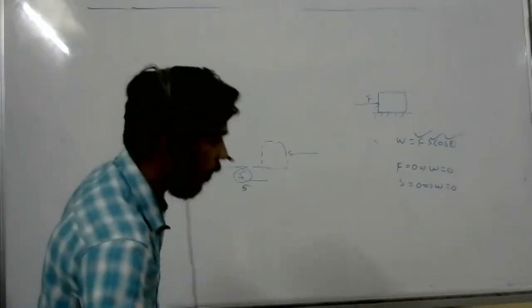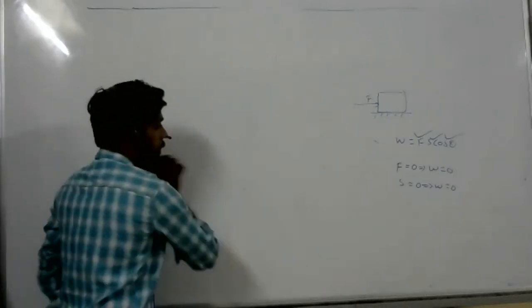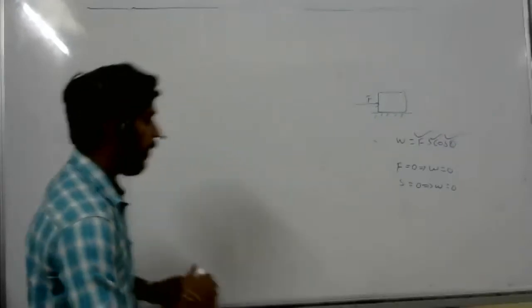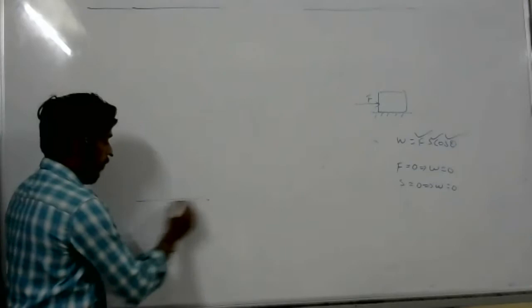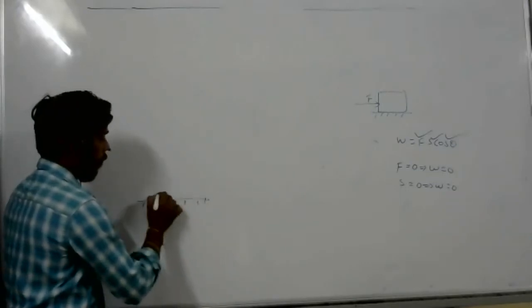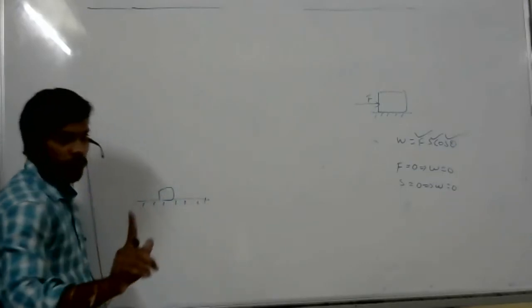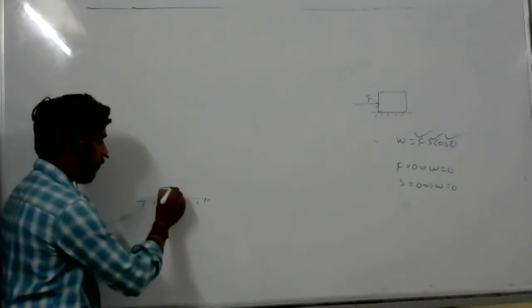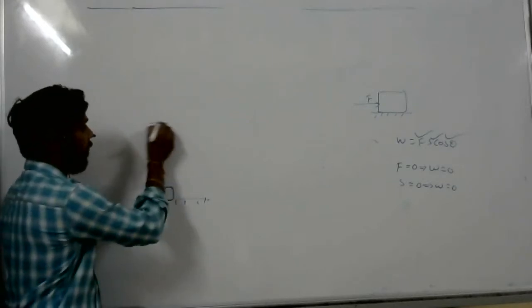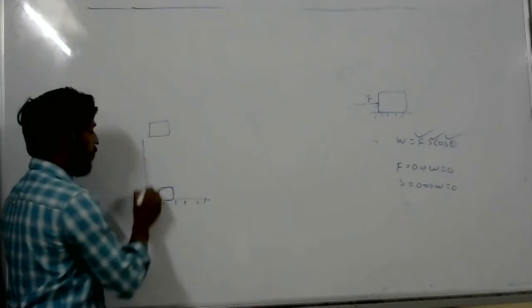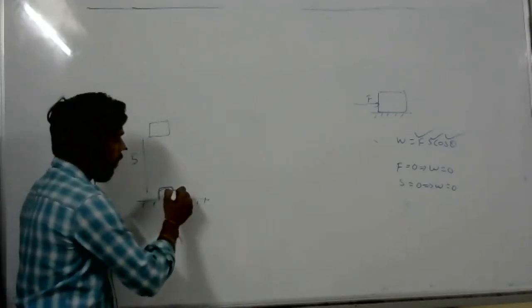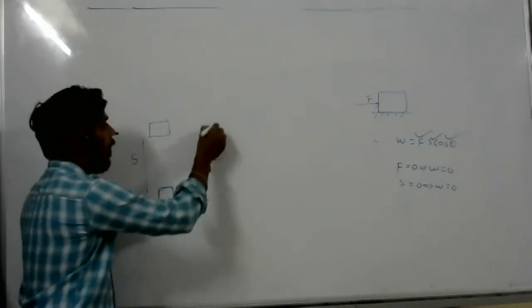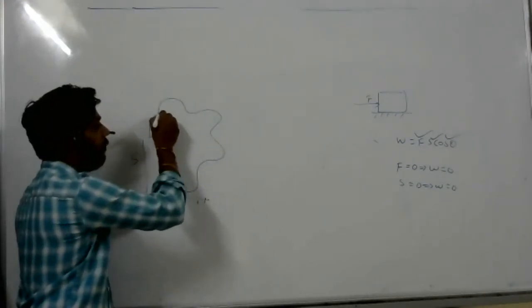Look at this, one small thing I will tell you. Then you will get the correct idea of what is conservative and non-conservative force. It is the ground. One box here. Now this box I have placed here, 5 meters distance. Now the same box I took like this and placed it here.